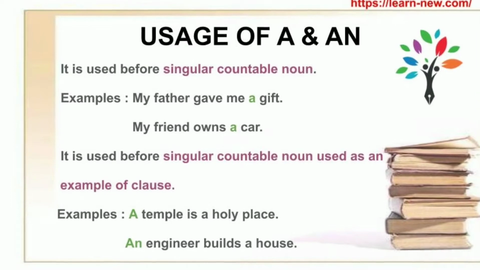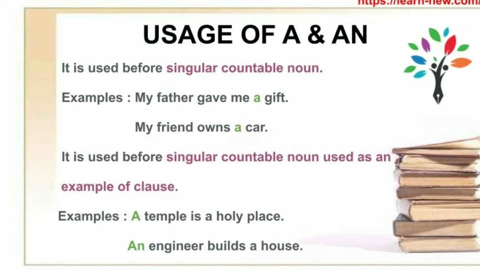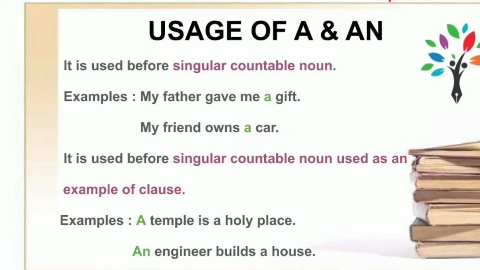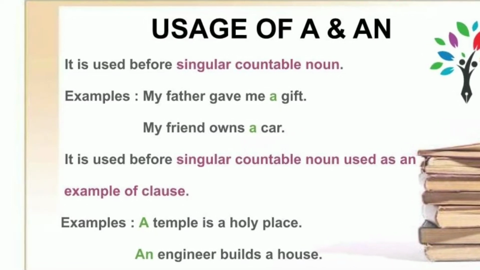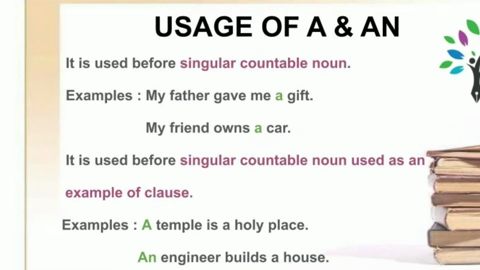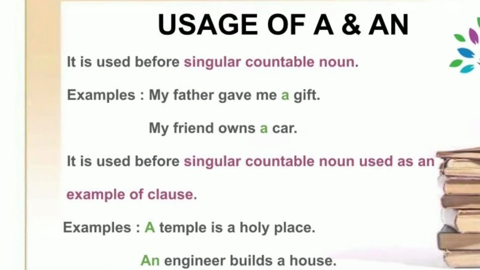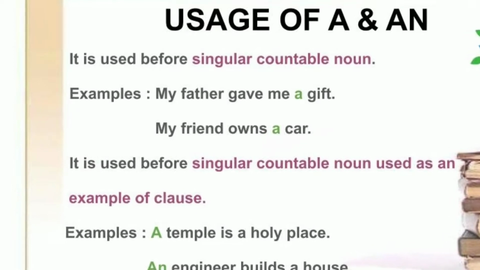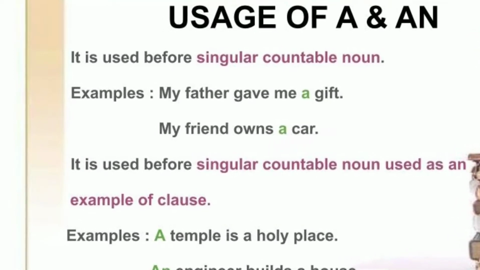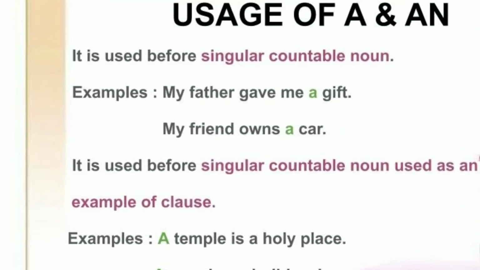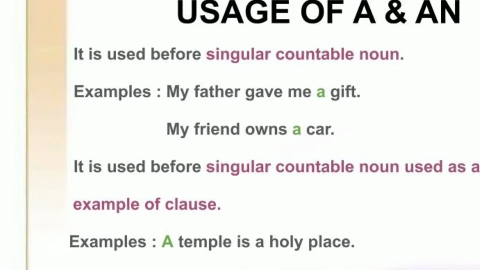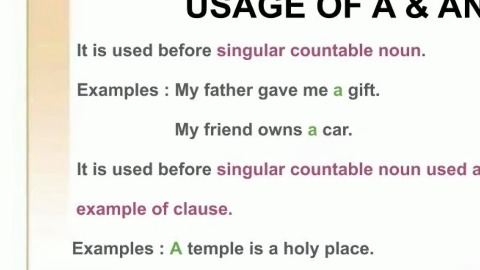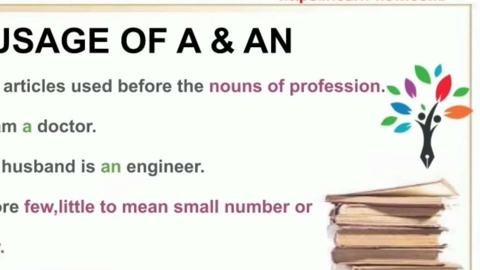A is used before a singular countable noun. For example, my father gave me a gift. My friend owns a car. A is used before a singular countable noun used as an example of a class. For example, a temple is a holy place. An engineer builds a house.